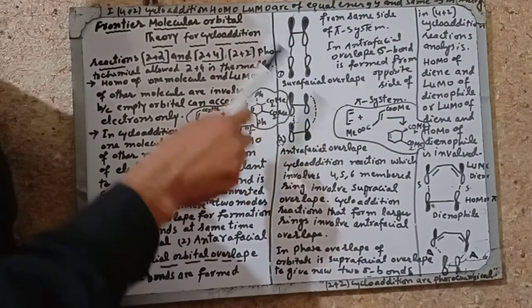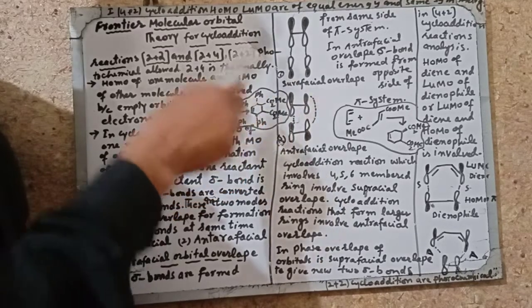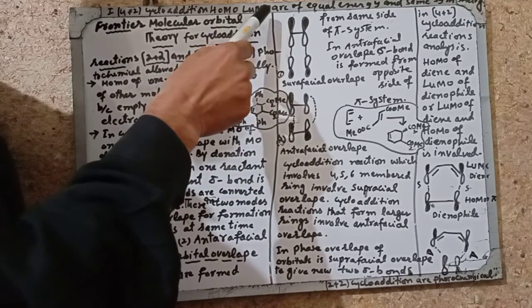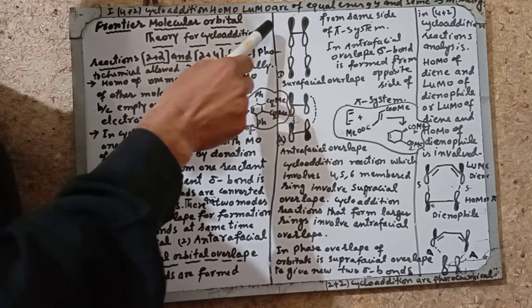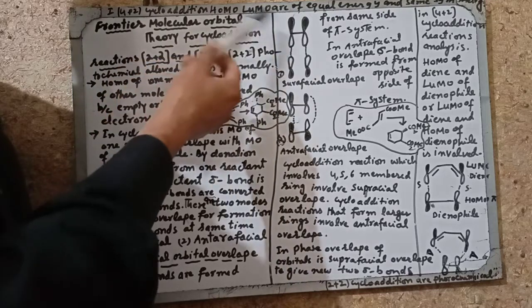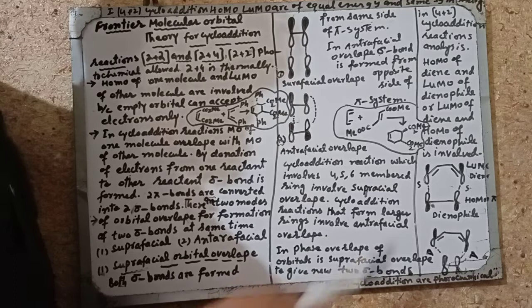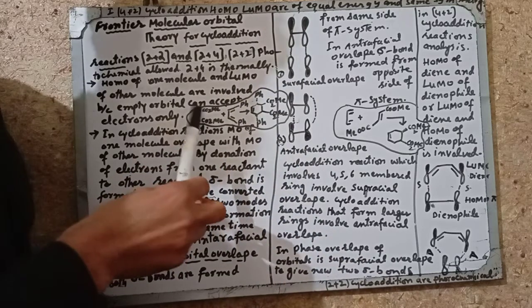So therefore, these lead to the suprafacial overlap. These lead to the thermal addition reactions. These are the thermally induced reactions. These 4 plus 2 cycloaddition reactions are therefore thermal reactions. Why are 2 plus 2 cycloaddition reactions photochemical addition reactions? We will explain in the next lecture.